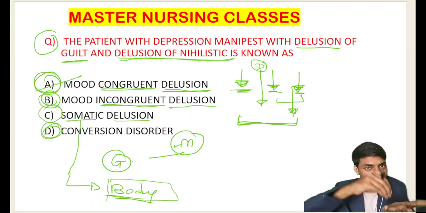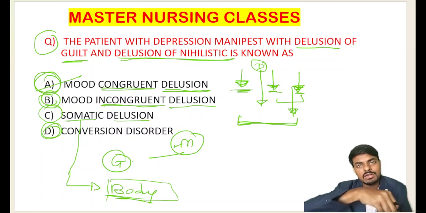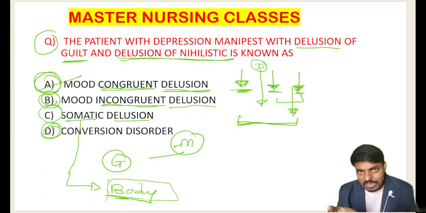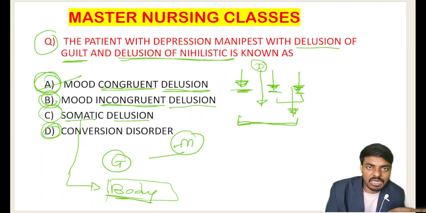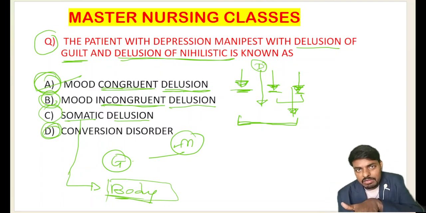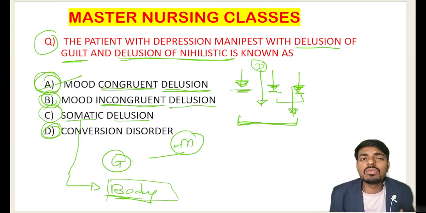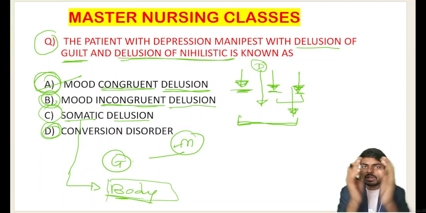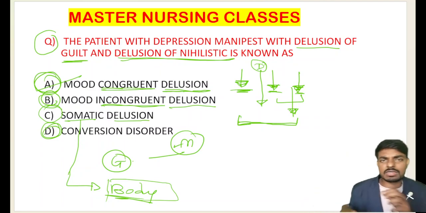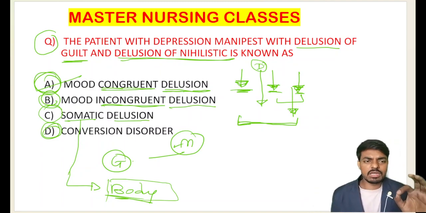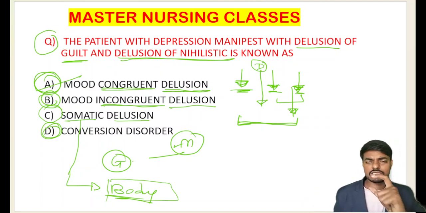Where psychiatric conflicts come as clinical manifestations in physical forms, we call that conversion disorder. We will study all those conversion disorders, hypochondriasis and everything in detail in the next sessions.